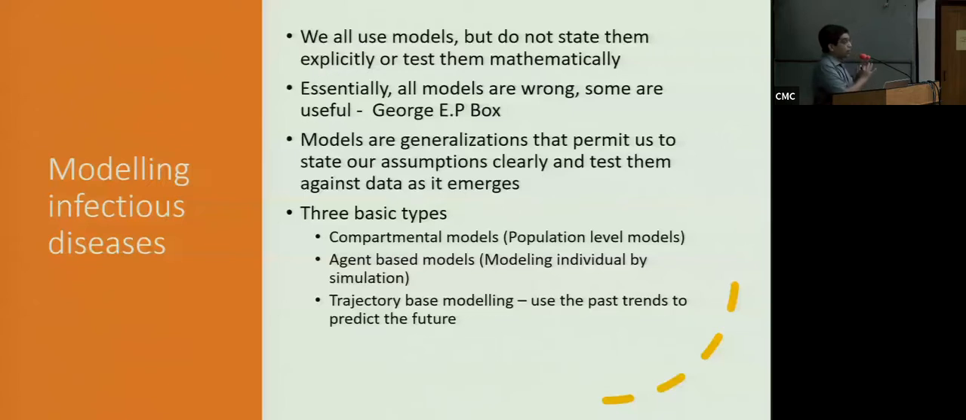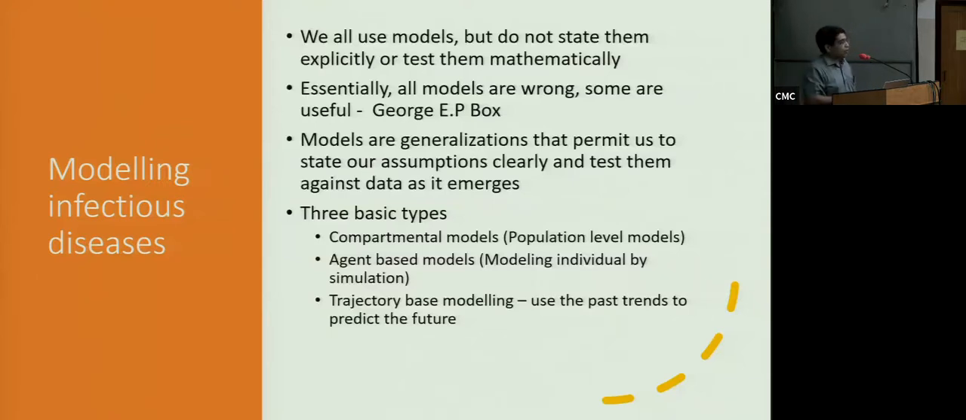So that is at a population level. You take the entire population, put them in buckets, and then say the progression from one bucket to the other is determined by a certain set of parameters, certain set of assumptions that we have. We state our assumptions, we put them onto a model and say, if these assumptions are right, this is how you would progress. This is what the force of infection would be.